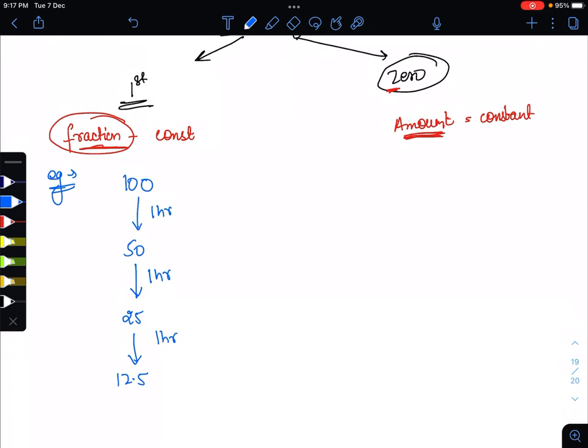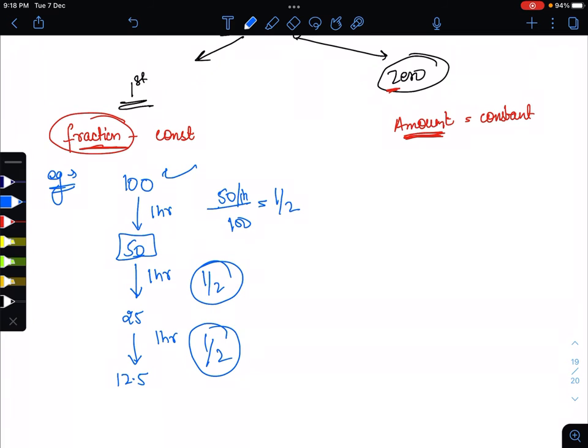So how do we calculate the fraction? The remaining molecules of a drug is 50, total molecules we give is 100. So in 1 hour, it comes like half. Here the fraction is half, here also the fraction is half, here also the fraction is half. So the fraction is constant.